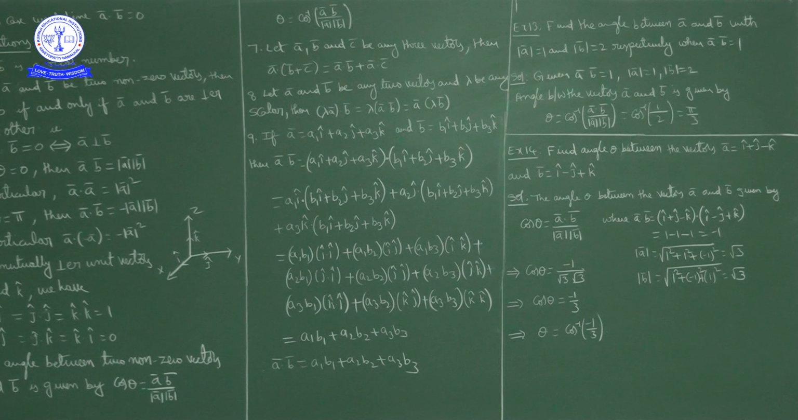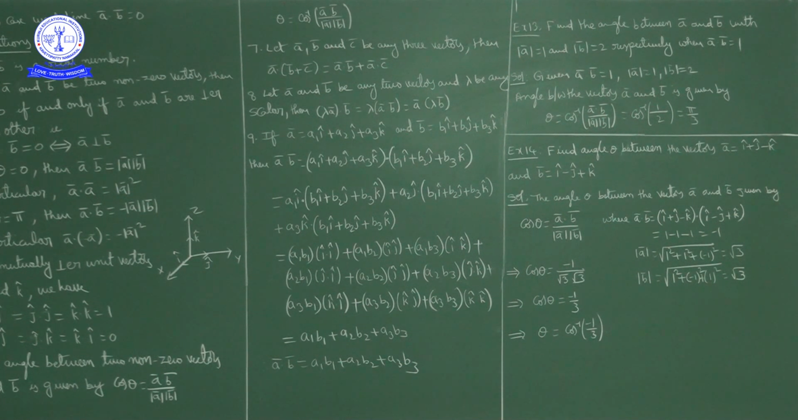Suppose theta is the angle between the vectors a bar and b bar, then what is the formula here? Theta is equal to cos inverse of a bar dot b bar upon magnitude of a bar into magnitude of b bar. This is equal to cos inverse of a bar dot b bar, which is given as 1, no? So 1 by magnitude of a bar, which is 1, into magnitude of b bar, which is 2. So 1 into 2, 2. So cos inverse of 1 by 2.